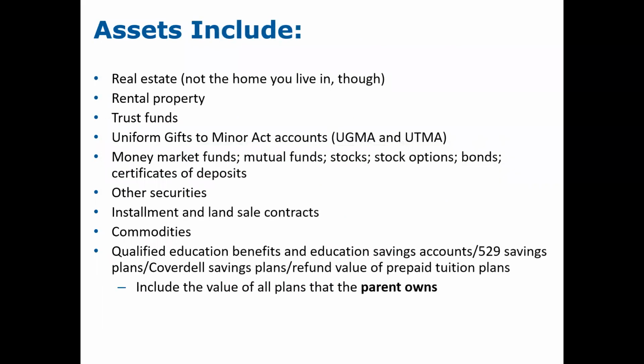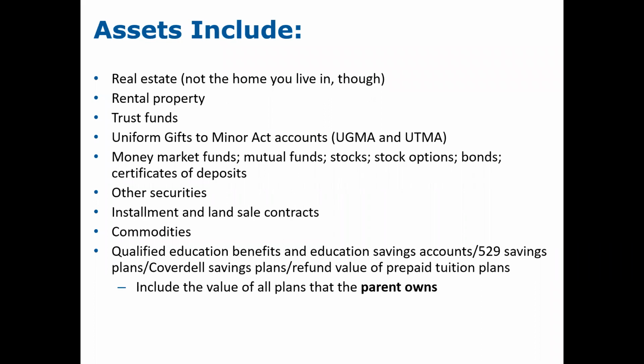Assets that are included are real estate other than the home that the family lives in, any rental property, trust funds, UGMA, UTMA, money market, mutual fund, stocks, bonds, certificates of deposit, treasury bonds, other securities, and commodities, as well as qualified education savings plans, such as the 529 or the Coverdell savings plan. You include the value of all plans that the parent owns.